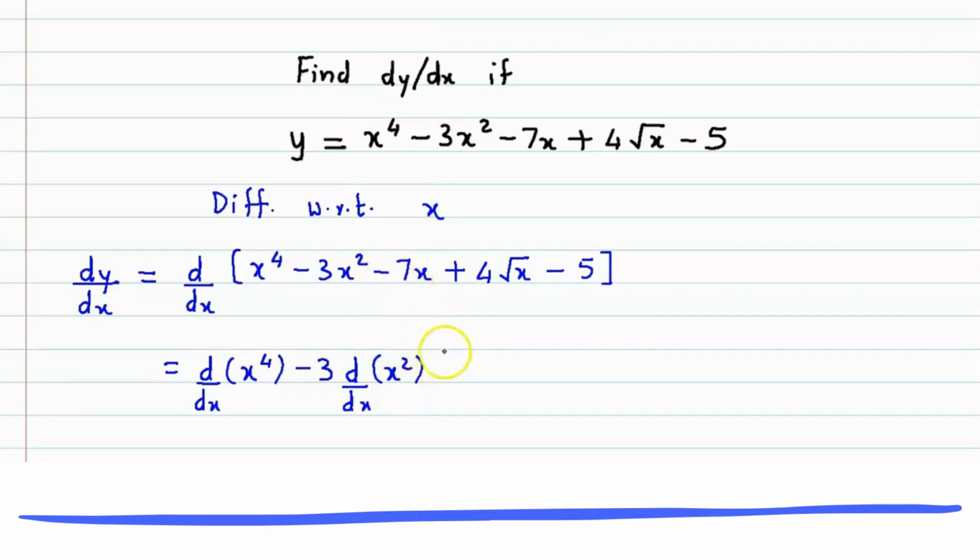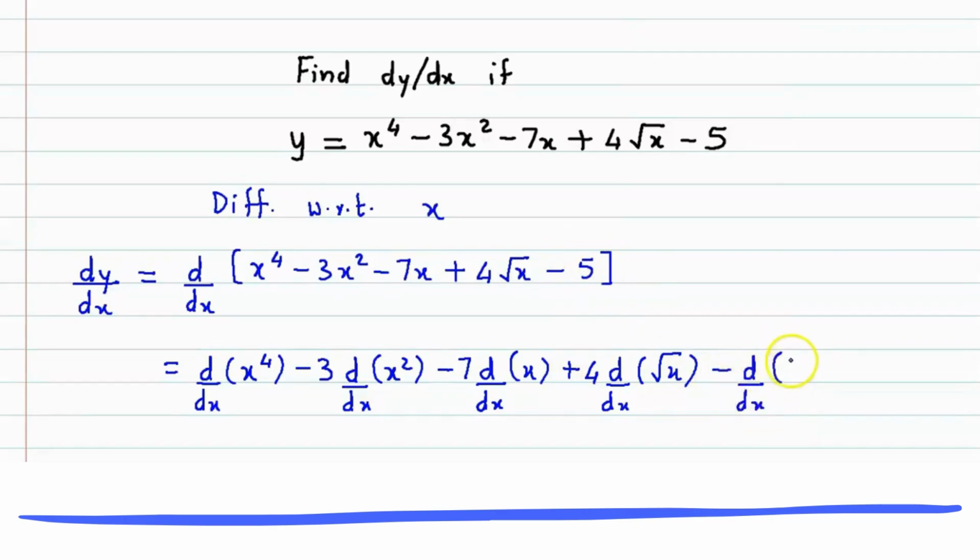Here minus 7 is the coefficient, so minus 7 times the derivative of x. Again 4 is the coefficient here, so we have plus 4 times the derivative of root x, and 5 is a constant, so we have minus the derivative of 5, that is the constant function.